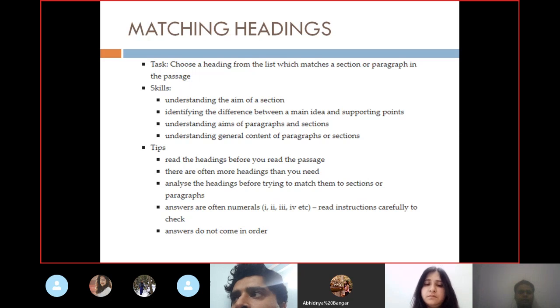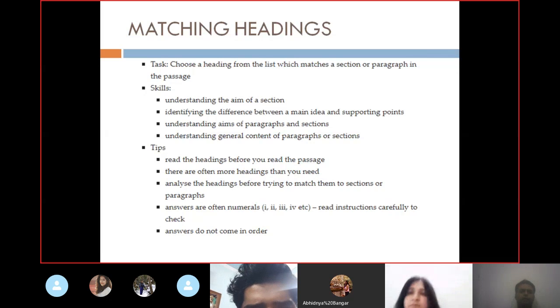That is understanding the aim of a section, and identifying the difference between the main idea and the supporting ideas. As I told you already, in matching headings you need to check what the main ideas and the supporting ideas are. You need to go towards the main idea, and scrap all those points which are not necessary, so as to match it with some heading. Understanding aims of the paragraphs and sections, understanding the general content of the paragraph or sections.